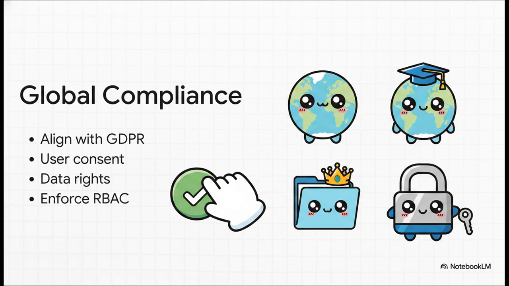To actually be compliant, your AI governance needs to feature robust user consent management. People have to opt in clearly. You must uphold data subject rights, meaning a user can simply ask to access, correct, or outright delete the data your AI holds on them. And internally, you have to strictly enforce role-based access control, or RBAC. This ensures only authorized personnel can access the highly sensitive data that's driving your AI models.